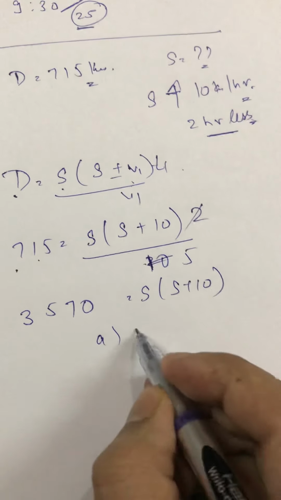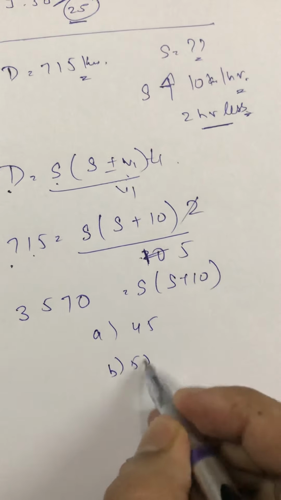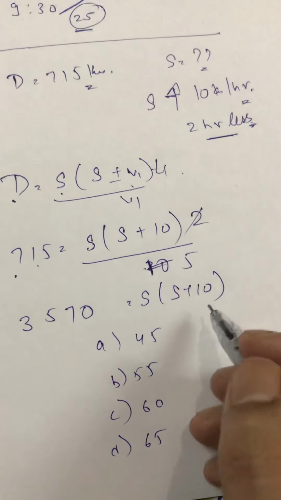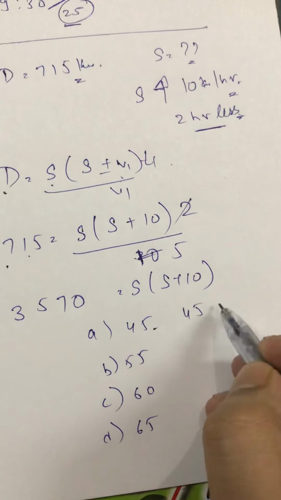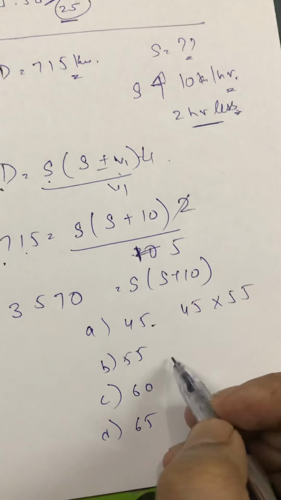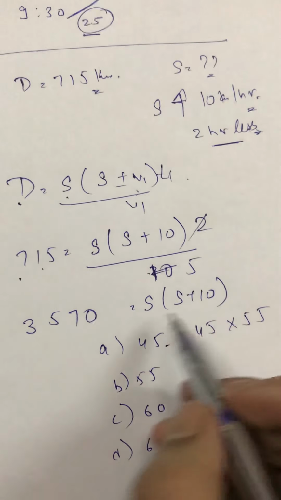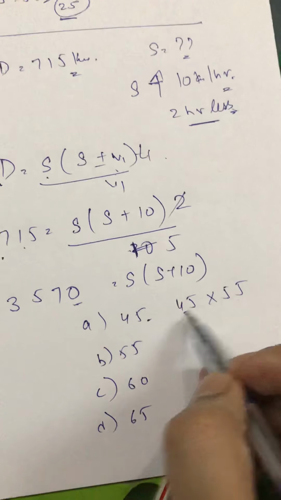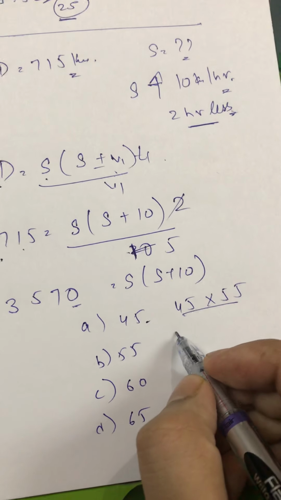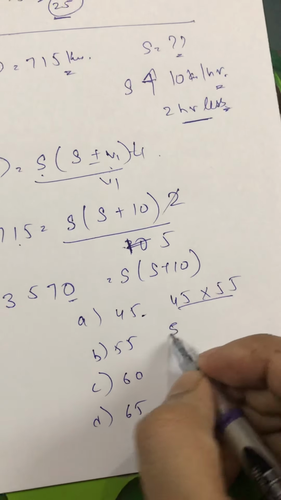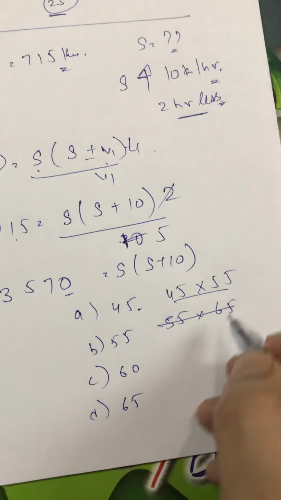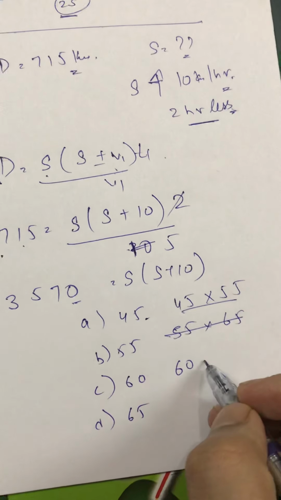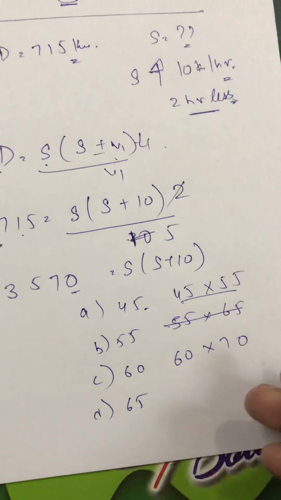Options here are 45, 55, 60 and 65. I'll check the first option, 45 and 55. Checking the last digit, I want 5 here, so this can't be my answer. If one is 55 and 65, then again it can't be my answer. If one is 60 and 70, this cannot be my answer.